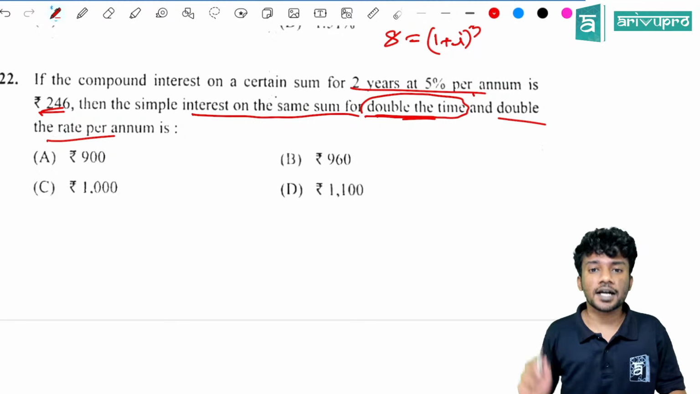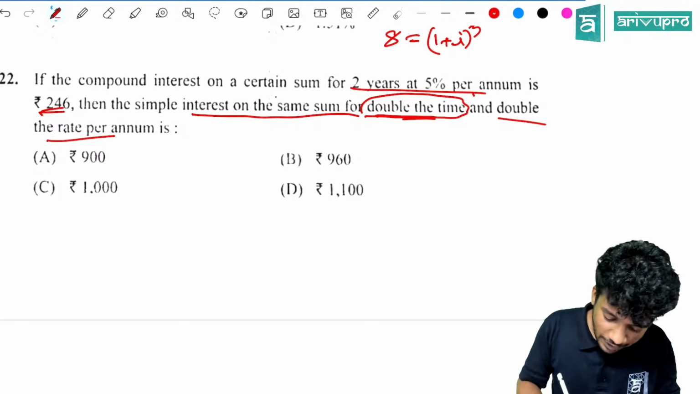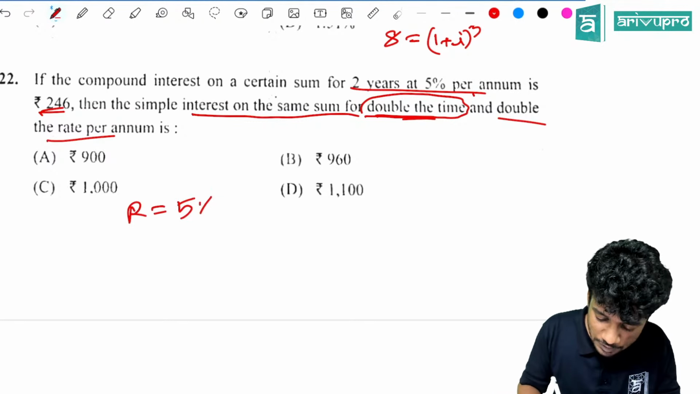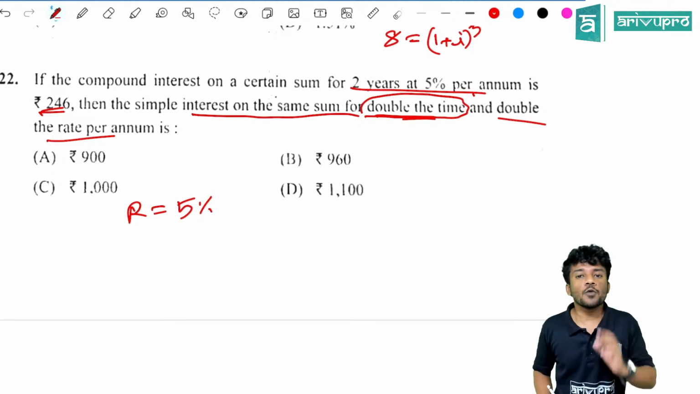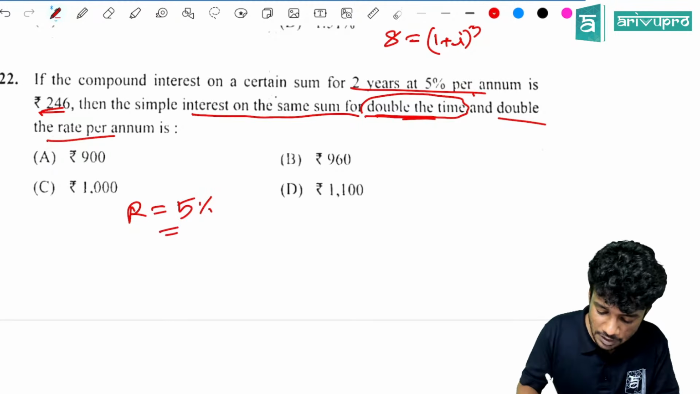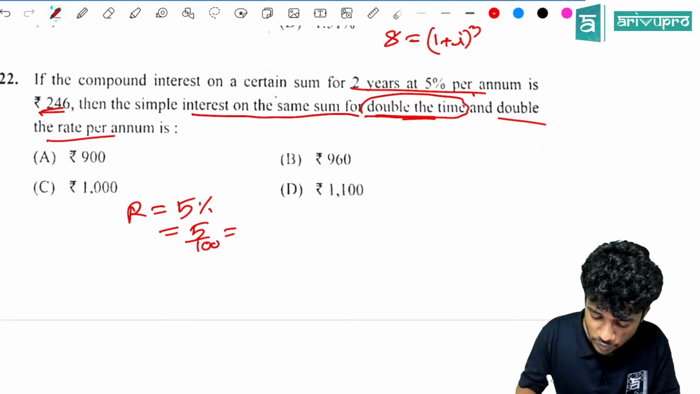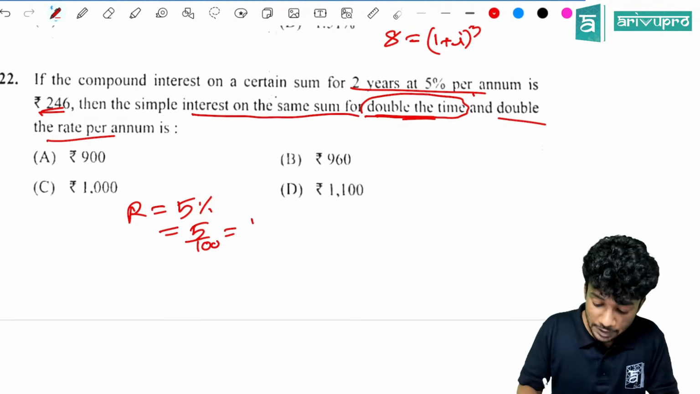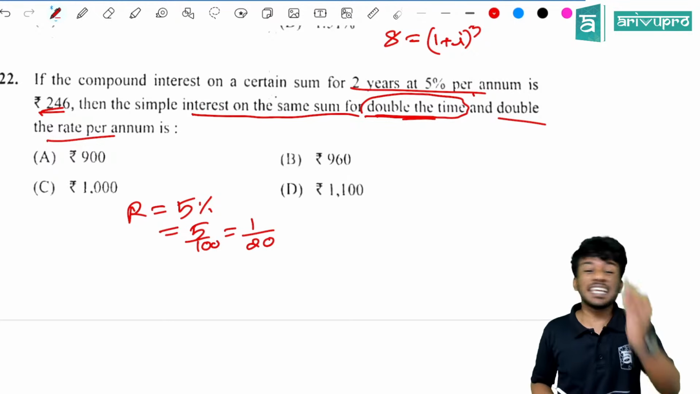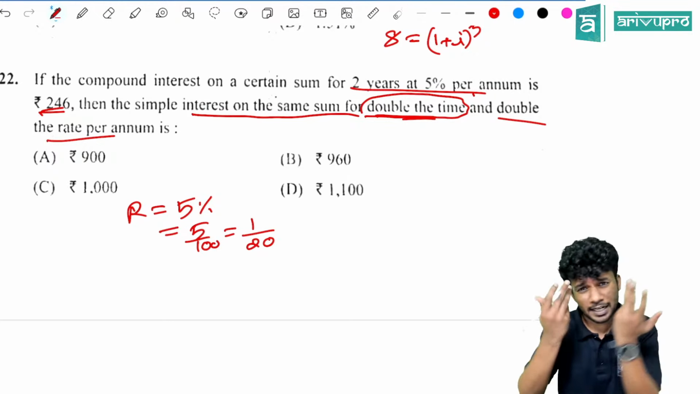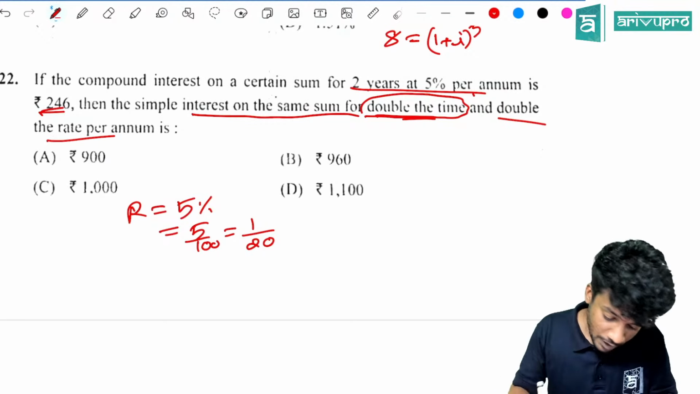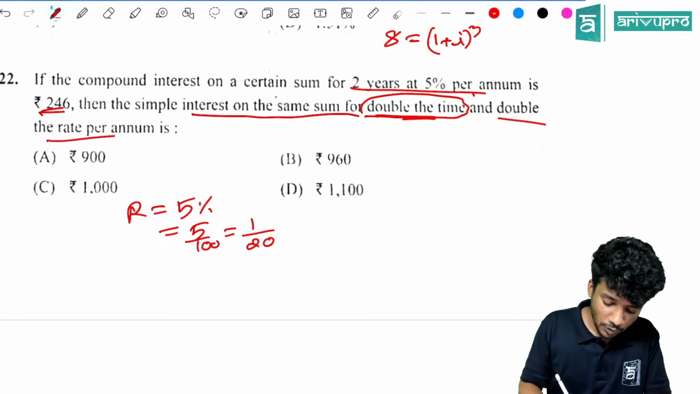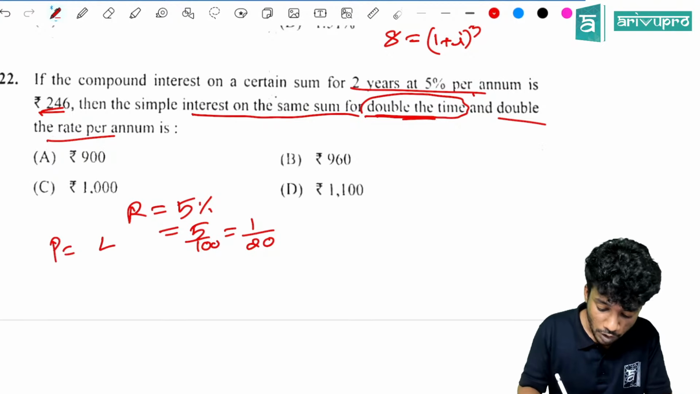What is the trick, guys? If the initial rate is 5%, how will you find P? So we can mention 5 by 100 as 1 by 20. Many ways are there to find P. You can directly use the formula also. That is also fine. Then what else is given? Compound interest is also given. So 20 will become P; assume P is equal to 400.